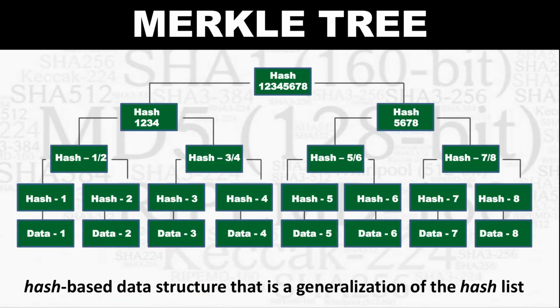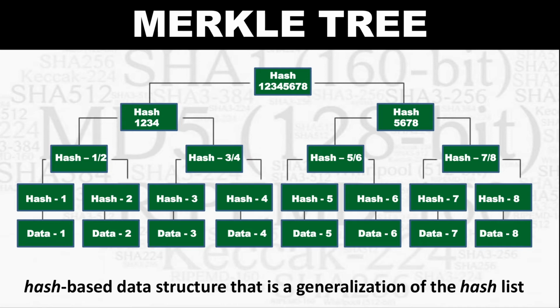Now, on the same lines, in this Merkle tree that you see here, we have data 1 till data 8: 1, 2, 3, 4, 5, 6, 7, 8. We have different hashes against them. Now remember, hashes will be unique. As long as the data is the same, the hashes will always be the same. So here we have taken hash 1, hash 2, hash 3 subsequent to the data numbers.